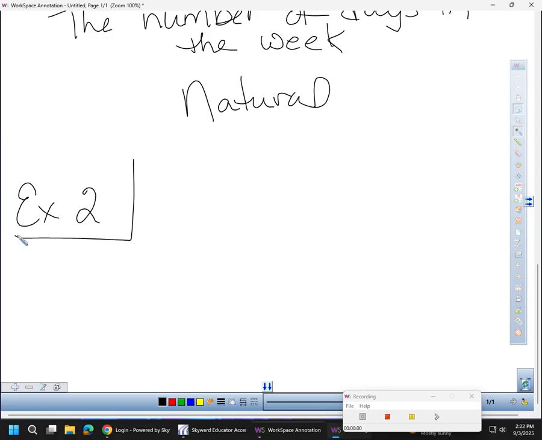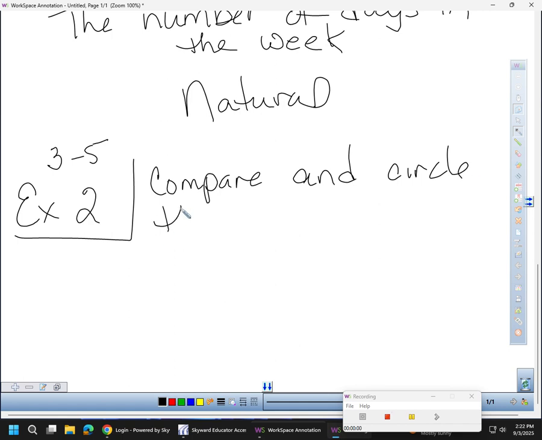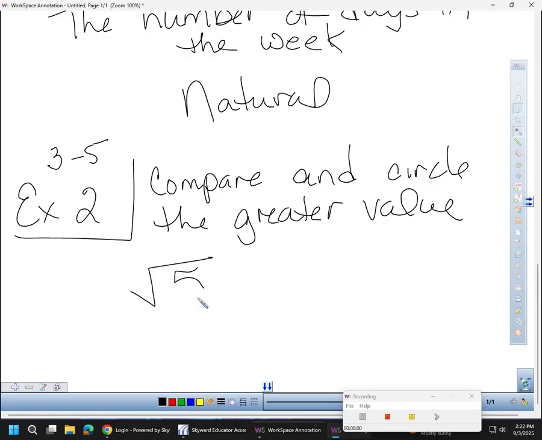Three through 5. Compare and circle the greater value. So let's say I give you the square root of 5 and 2.27.